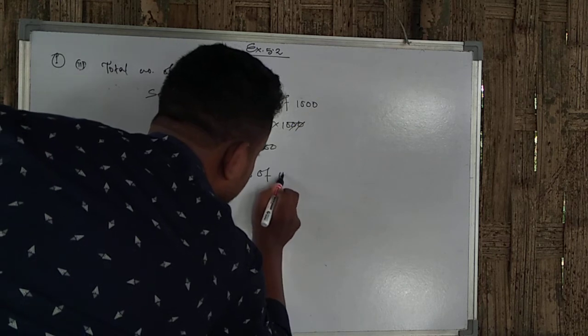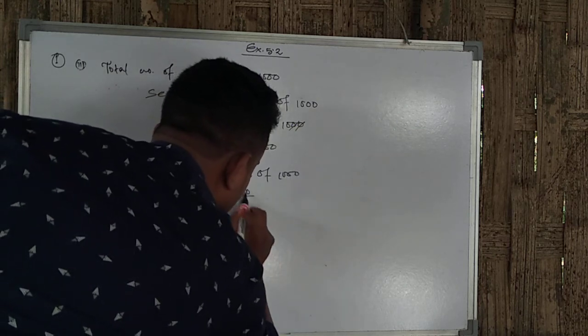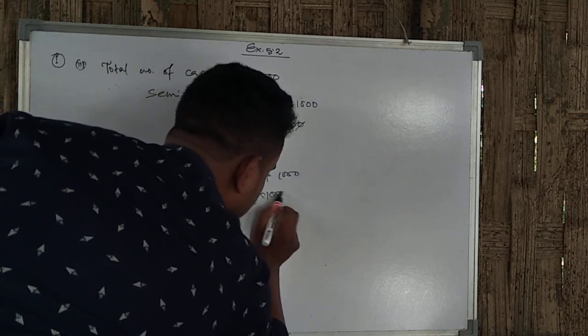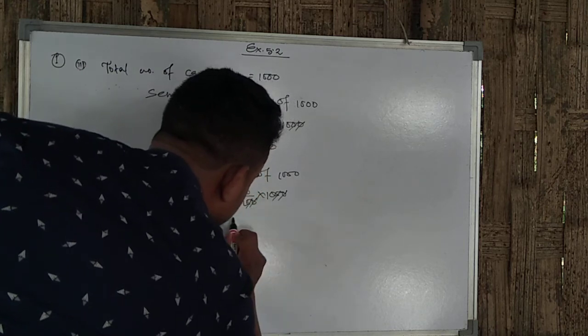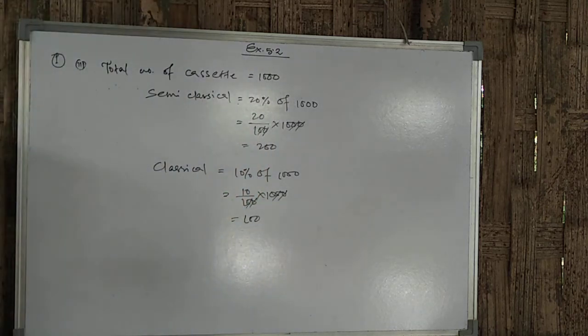So in this way, classical is 10%. 10% of 1000. 10 by 100 into 1000. So 100 CDs of classical. In this way we can calculate how many CDs the cassette company has to make. So I think the remaining part you can do yourself. Let's move on to question number 2.